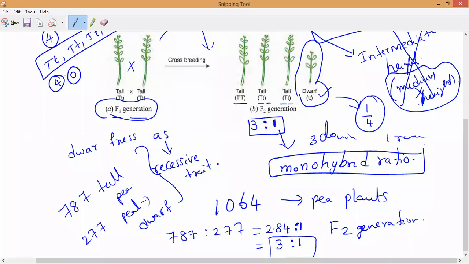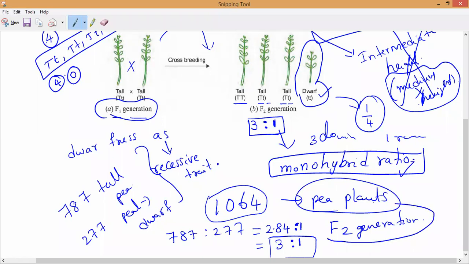So this is the ratio we used to call the monohybrid ratio of inheritance. Clear, everyone? Any doubt, you can ask me. So totally how many pea plants did he take to get this monohybrid ratio? Totally 1064 pea plants he has taken. Of which generation, guys? F2 generation.